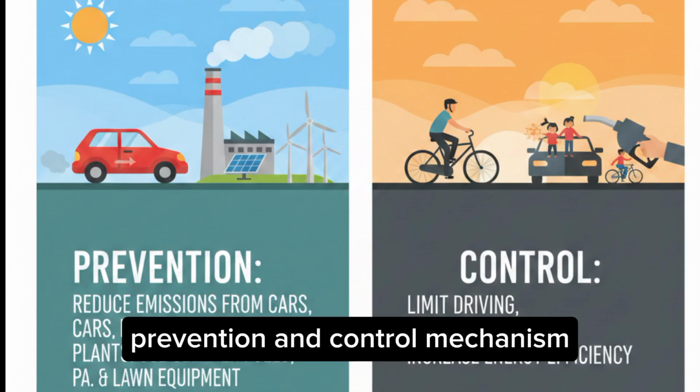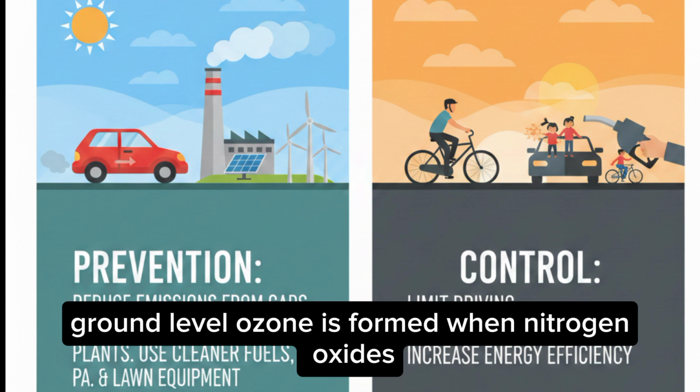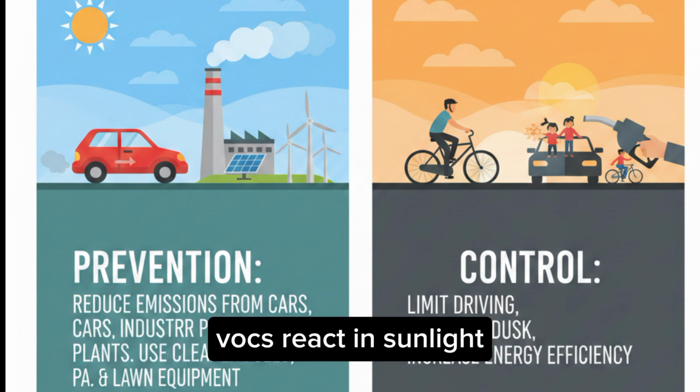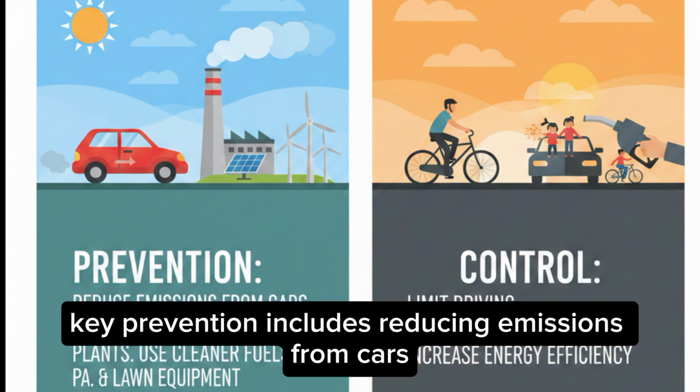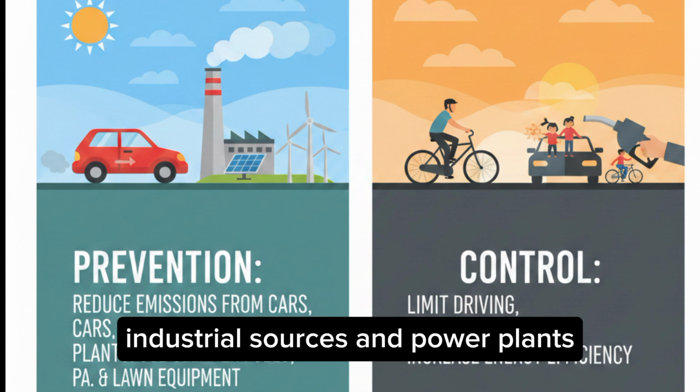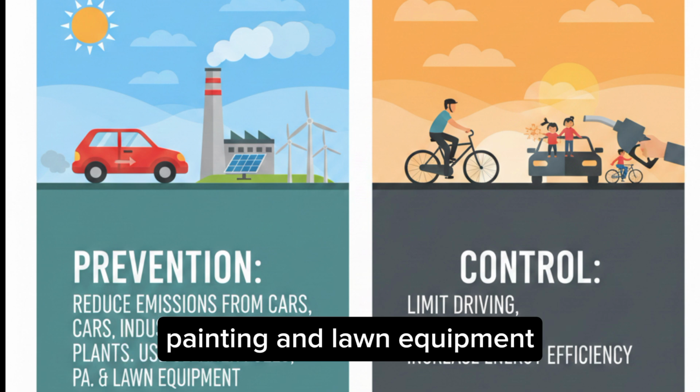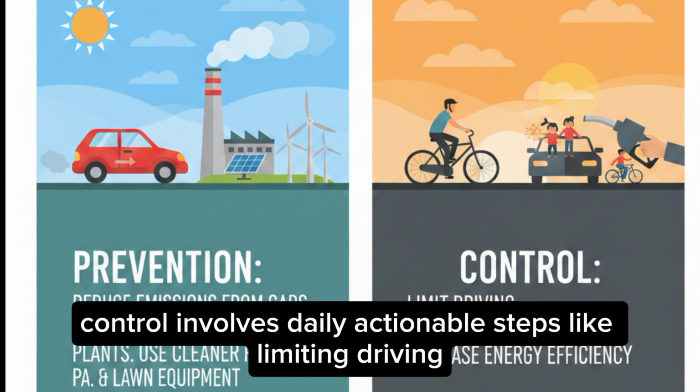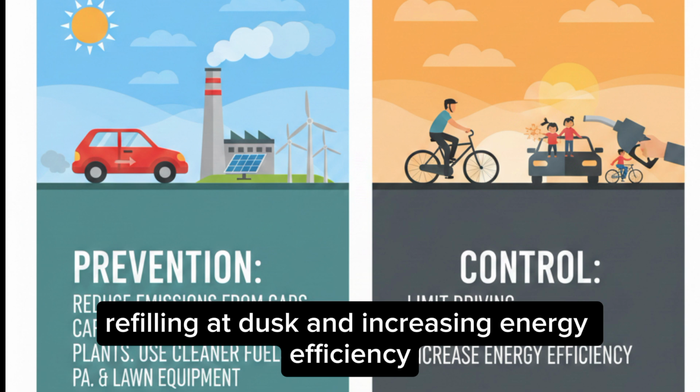Prevention and control mechanism. Ground-level ozone is formed when nitrogen oxides, NO2, and volatile organic compounds, VOCs, react in sunlight. Key prevention includes reducing emissions from cars, industrial sources, and power plants, as well as using cleaner fuels, paints, and lawn equipment. Control involves daily actionable steps like limiting driving, refueling at dusk, and increasing energy efficiency.